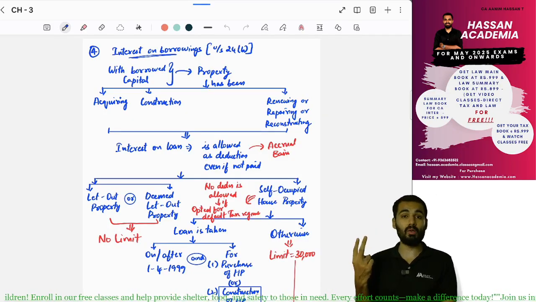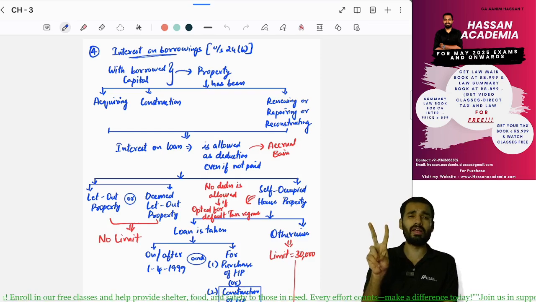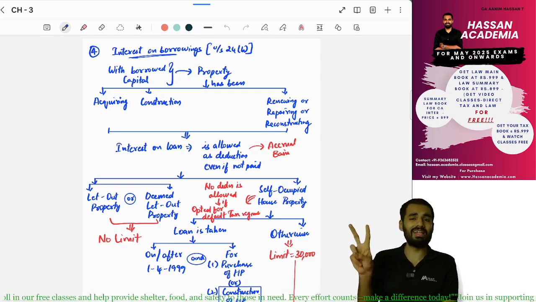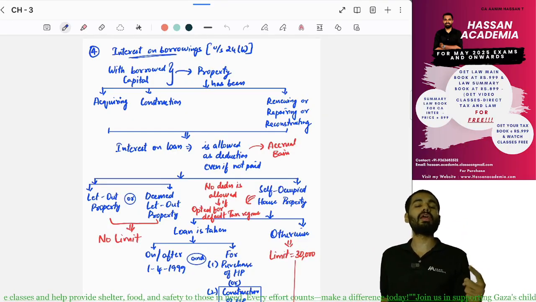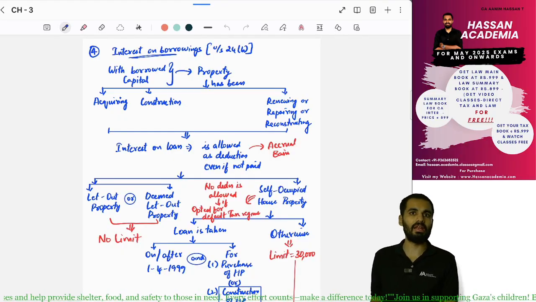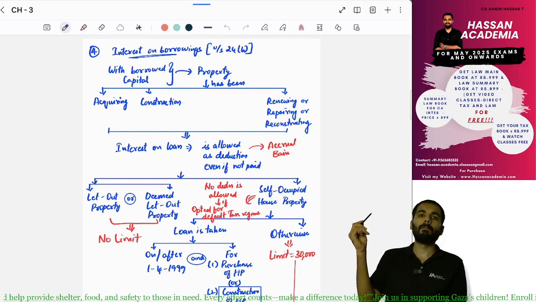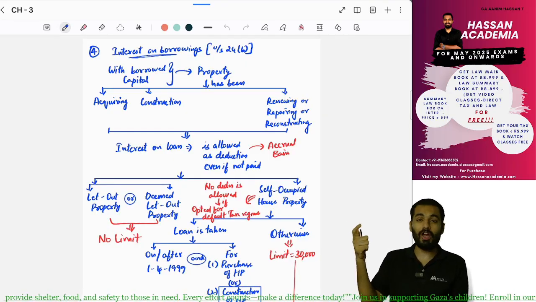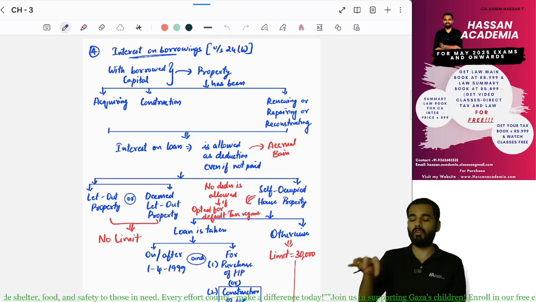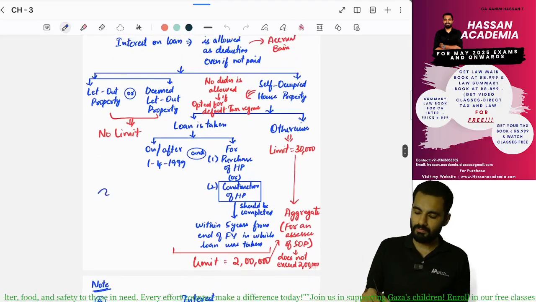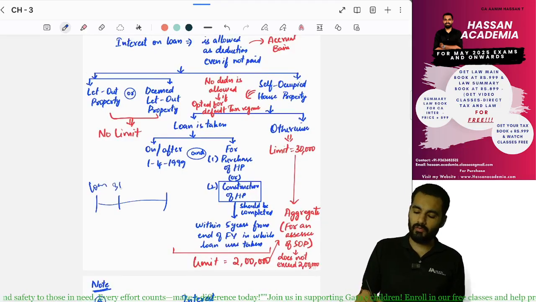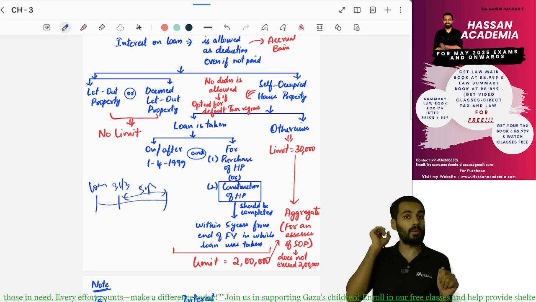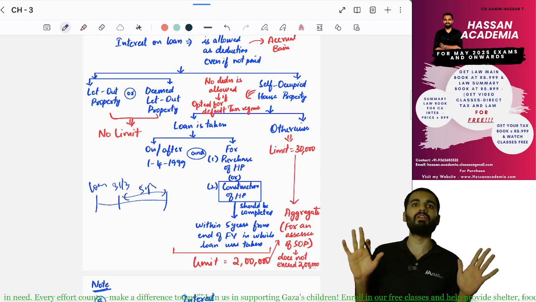Yes? Next, second one. There are two kinds of deductions. One is a limit of 2 lakhs. Next is a limit of 30,000 rupees. So first we'll go with the limit of 2 lakhs. If you have taken loan on or after 1st April 1999 and you have purchased or constructed the house property within 5 years. For example, you have taken a loan. What is the end of the previous year? The 31st March. From this 31st March, within 5 years, you have to purchase the house property or complete the construction of the house property.